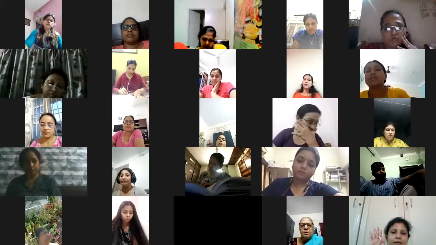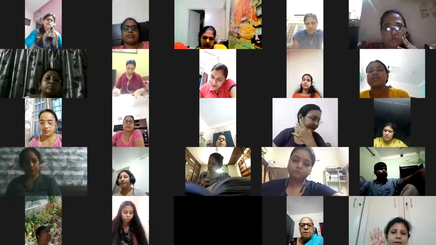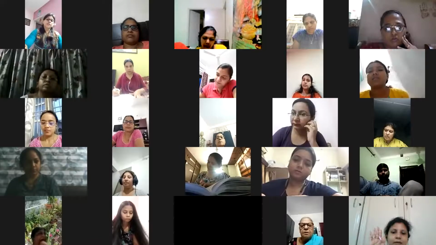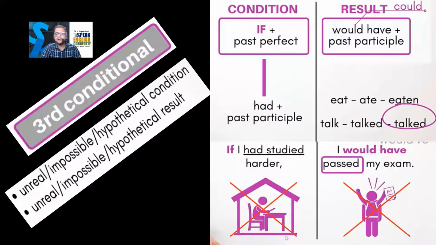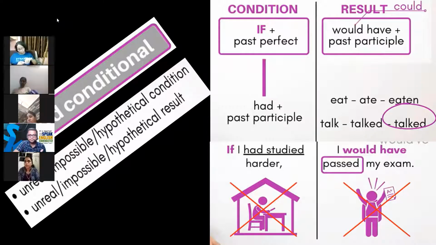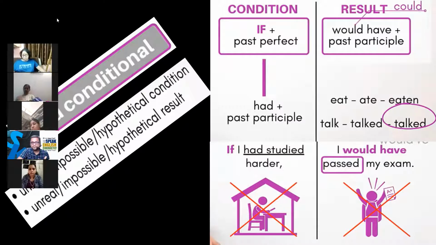If I had studied well, I would have to pass exam. Absolutely right. If I had studied well, I would have passed the exam. So this is third conditional where I'm using if and past perfect in the condition, and in result I'm using would have and then past participle. Yes, absolutely right.